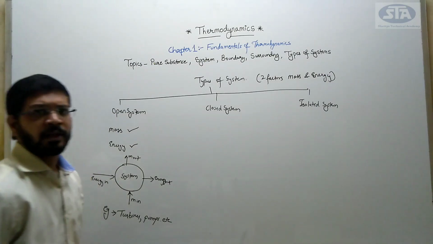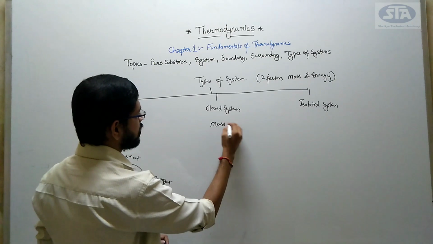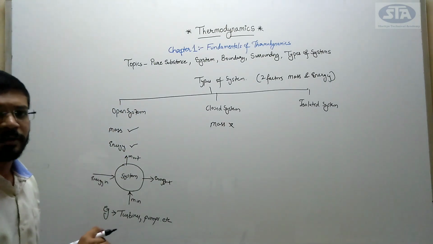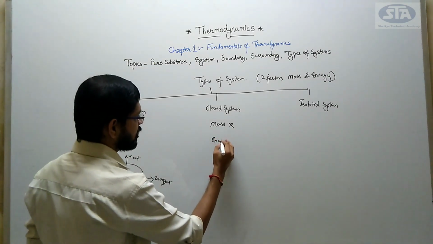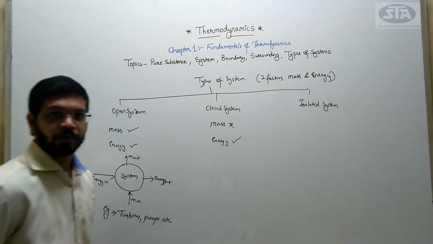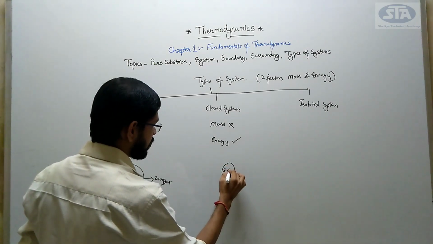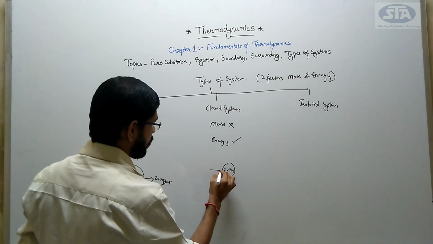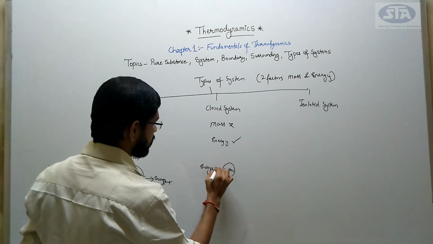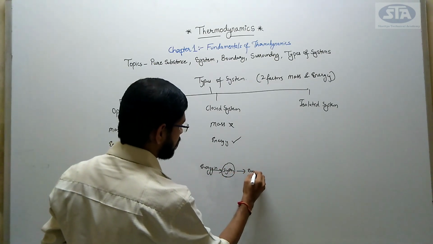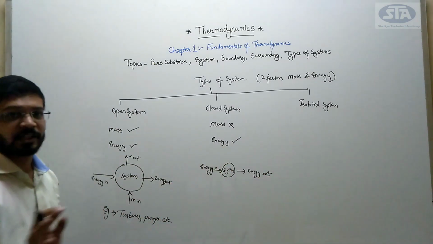In closed system, mass transfer does not take place. Only energy is allowed to flow through the system. Means, for illustration, let us draw this diagram again. System, and only energy flows. Energy in, energy out. Right? No mass transfer takes place.